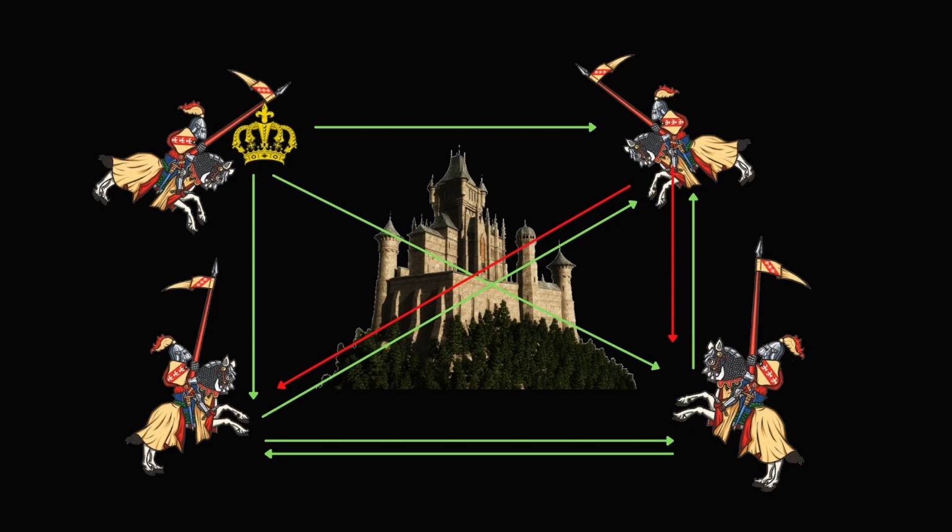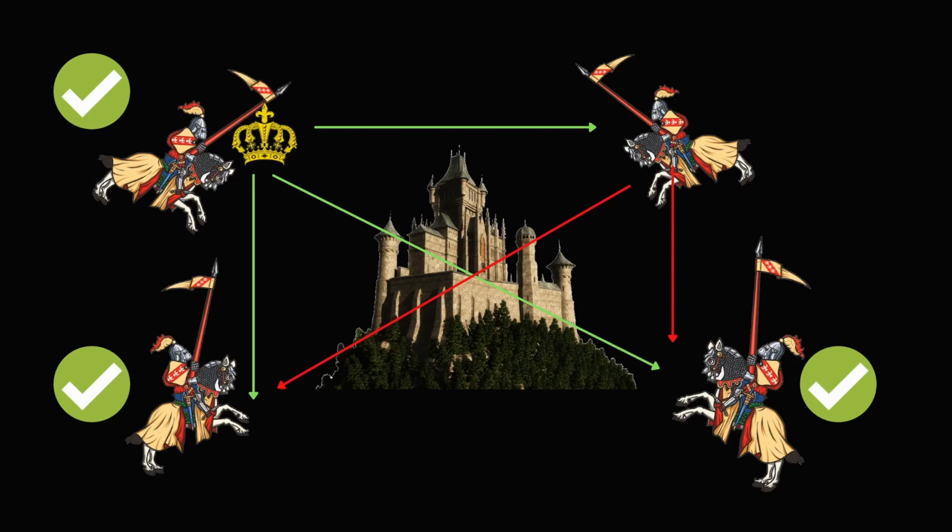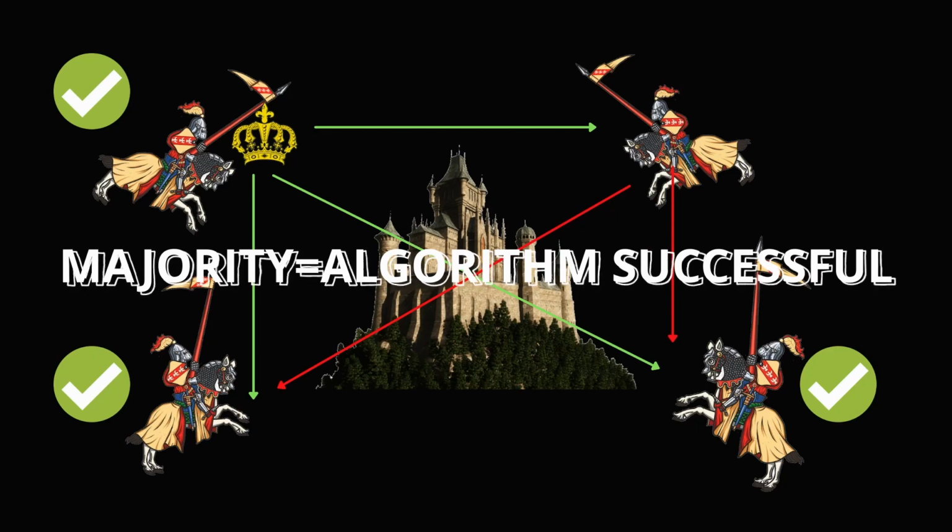Now, can they come to a consensus? Let's look at the majority. So the commander is the one who gave the order and he's made up his mind, so he'll definitely attack. And this good guy got 1 red arrow and 2 green arrows, which means 2 attack orders and 1 retreat order. So he'll attack as well. And the same can be said about the other good guy, 1 red arrow and 2 green arrows, which means he'll attack too. Now that makes 3 out of 4. We don't care what this traitor said, because we already have consensus, right? 3 out of 4 is majority. Basically, since these guys are in consensus, they'll win.